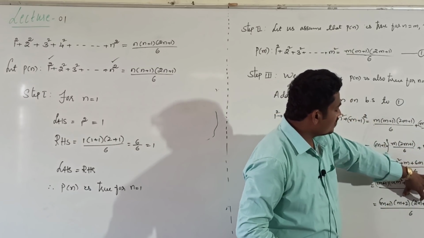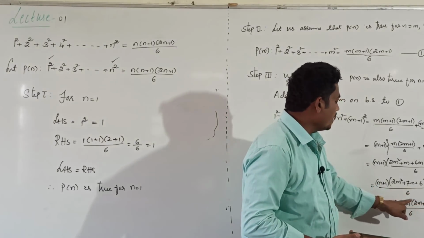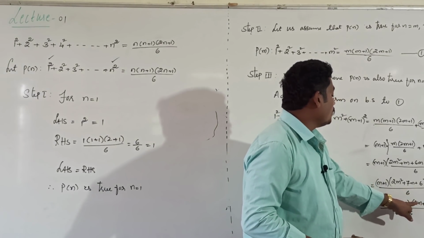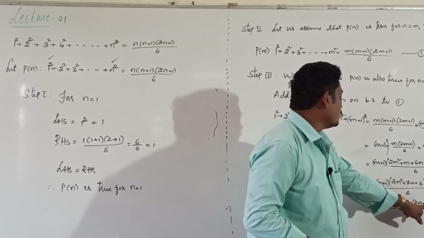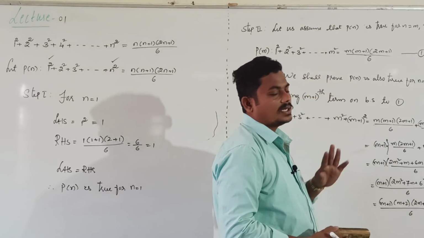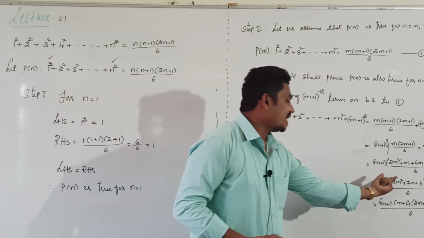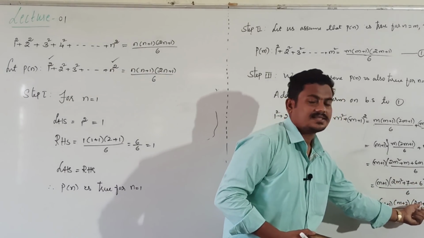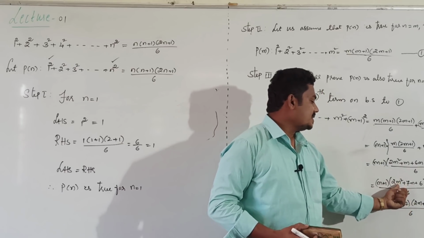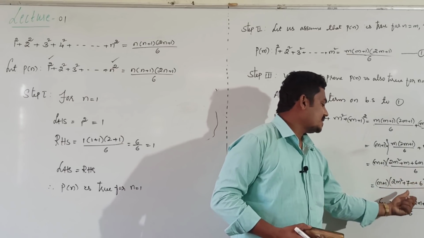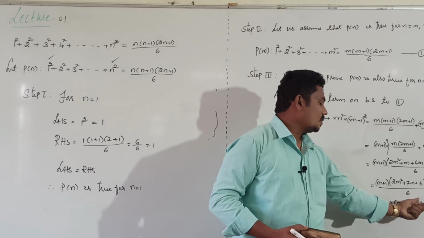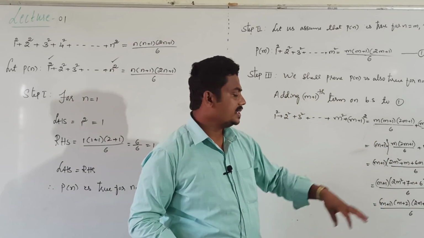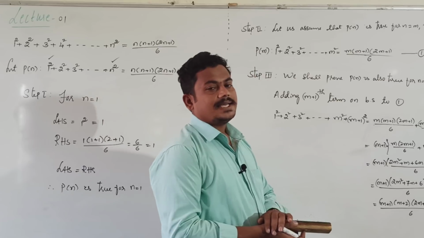If you multiply these two factors, clearly 2m square plus 4m plus 3m plus 6. On factorization of 2m square plus 7m plus 6, you get m plus 2 into 2m plus 3, these two factors.